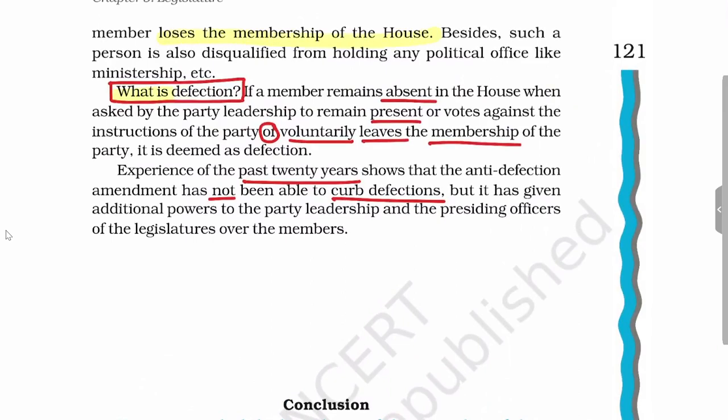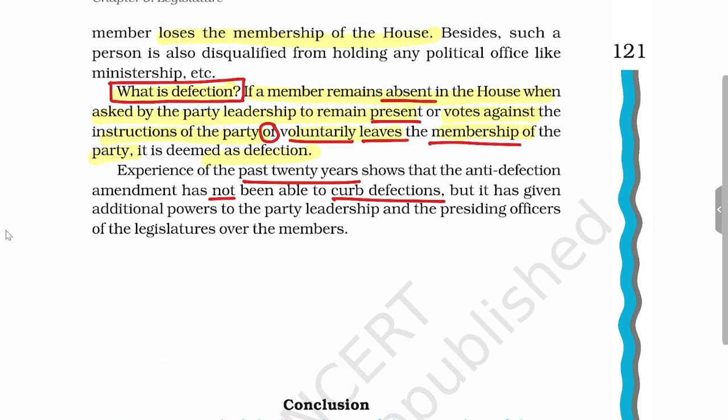So in other words, what is defection? If the member remains absent in the house when asked by the party leadership to remain present, or if the member votes against the instruction of the party, or voluntarily leaves the membership, this is called defection.